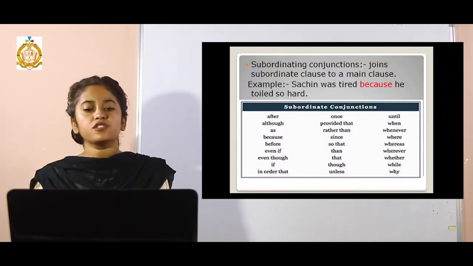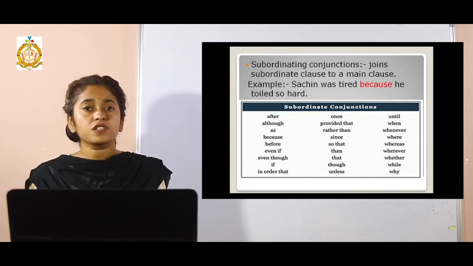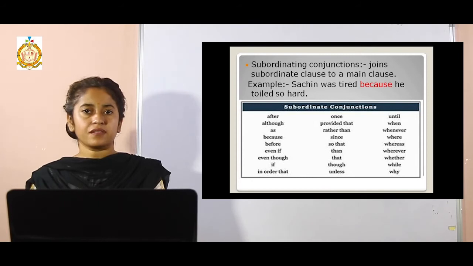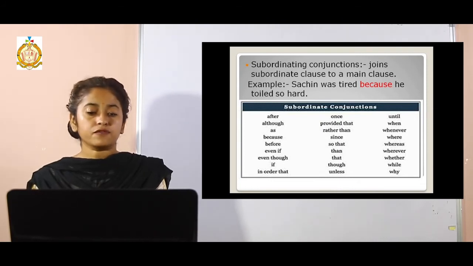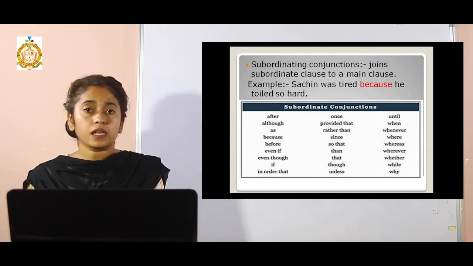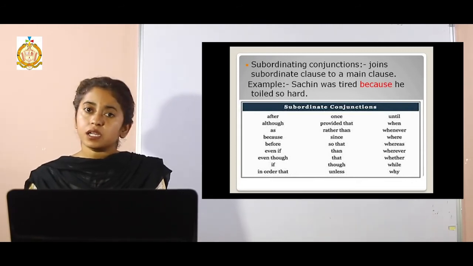With these coordinating conjunctions done, next come the subordinating conjunctions. Subordinating conjunctions are used to join subordinate clauses to the main clauses. They also have different words in themselves, for example: after, although, as, because, before, then, though. All the list given here comes under the category of subordinating conjunctions, and they are used in different situations.